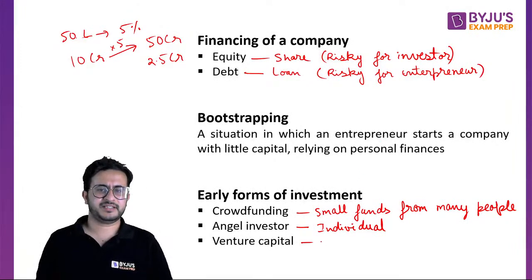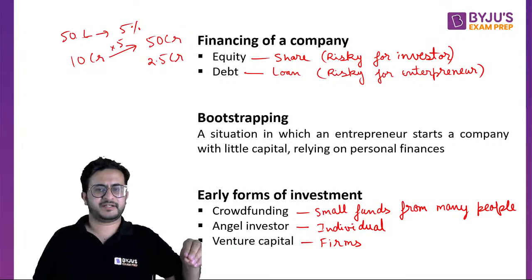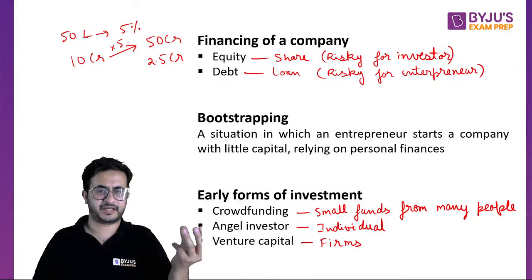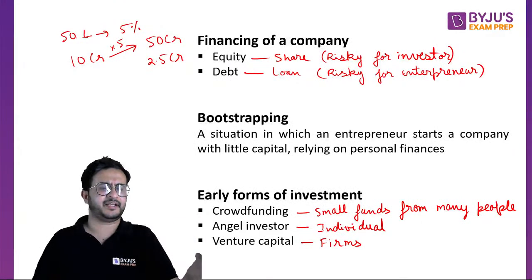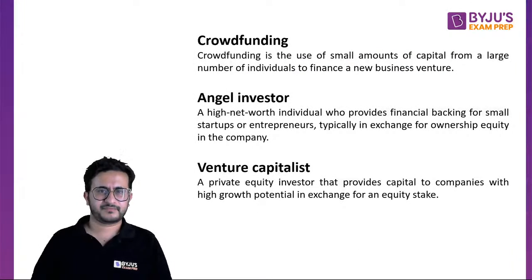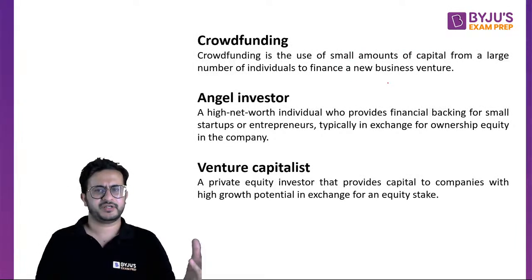Venture capitalists are firms that invest the money of these investors. Basically, they take money from investors, right? They have connections with these high net worth individuals. They take their money and then they invest it, right? Crowdfunding is the use of small amounts of capital from a large number of individuals, right?